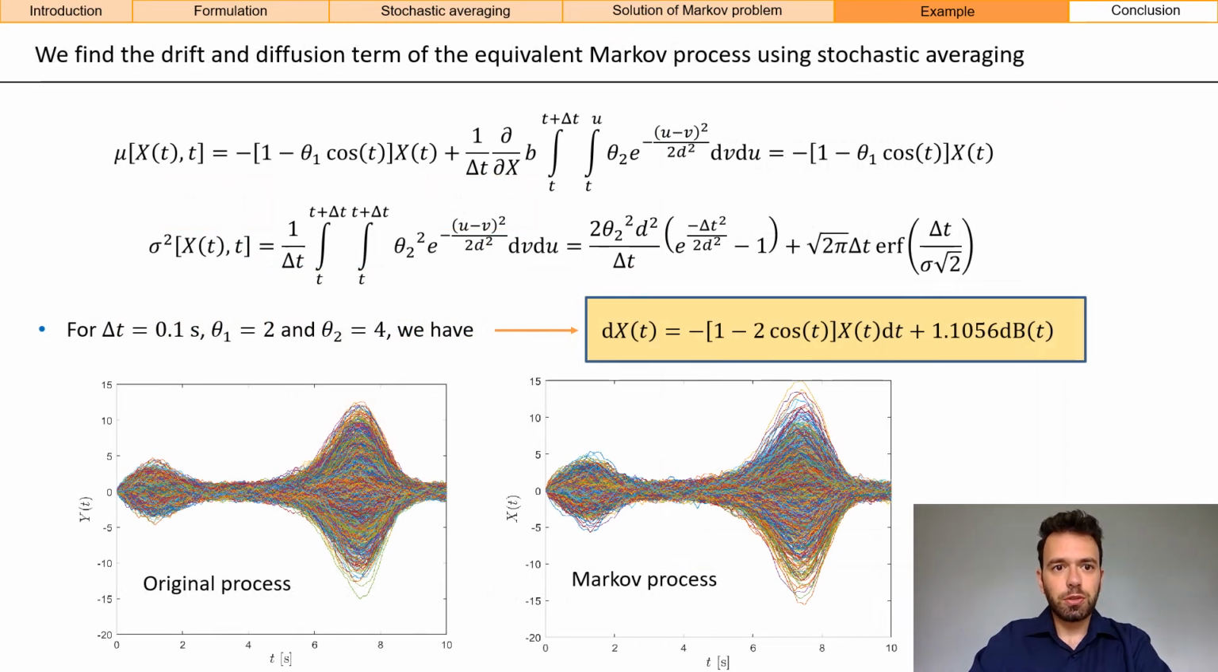So first we need to find the equivalent drift and diffusion term for the equivalent Markov process using stochastic averaging. This is done with these equations shown here, and at the bottom I'm showing to the left 1,000 realizations of the original process and to the right 1,000 realizations of the equivalent Markov process. You can see how, at least qualitatively, the processes behave in the same way.